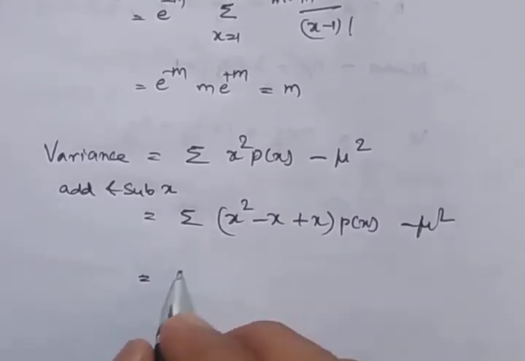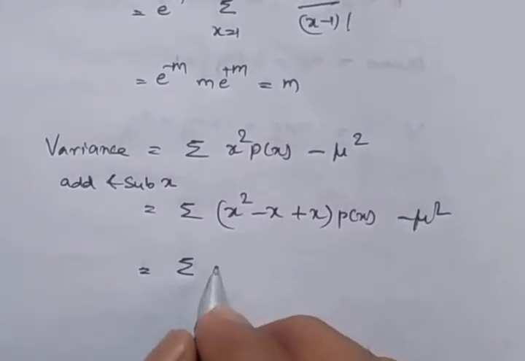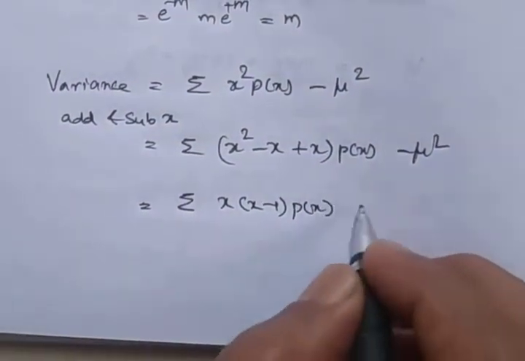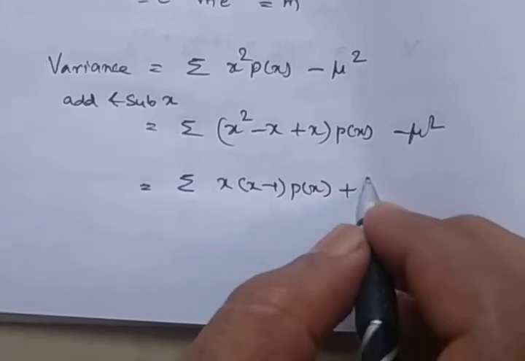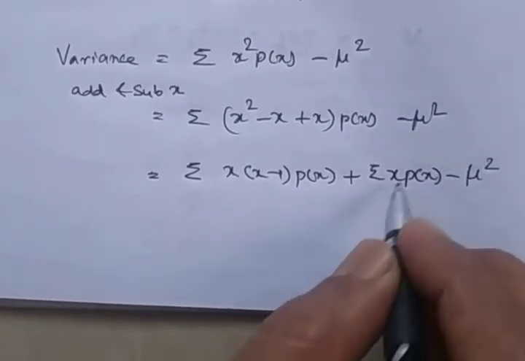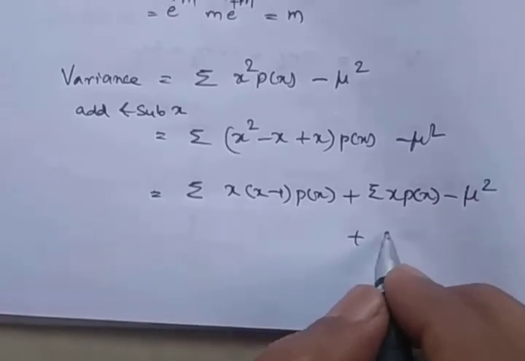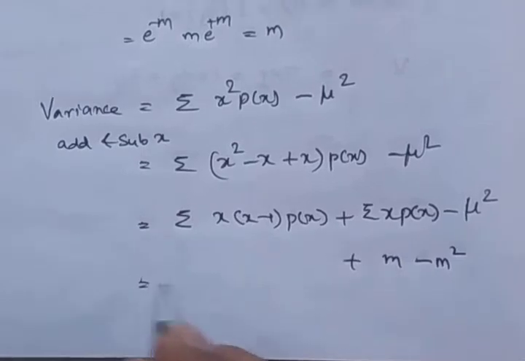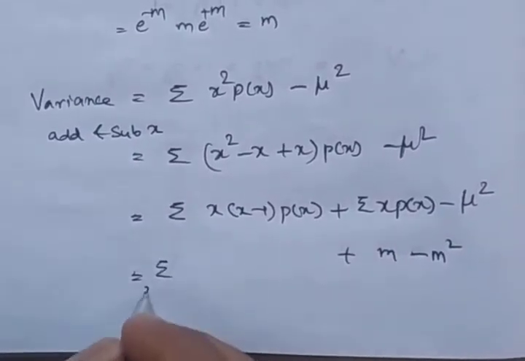Now I am splitting this; the first term, x square minus x, I am writing as x into x minus 1 into p of x, plus the second term I am writing separately, x into p of x. So x into p of x is mean, which is m, and this one is mean square, m square.